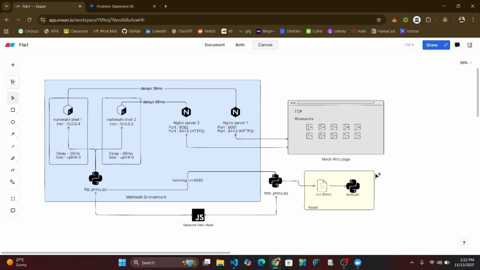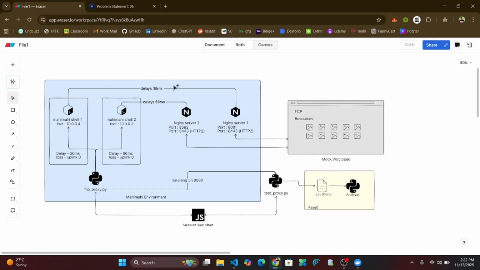This is the other way in which we are implementing Mahi Mahi into our workflows. Here we set up two Mahi Mahi shells, shell 1 and shell 2, in particular port numbers and IP addresses, and we put a delay of 30 milliseconds into shell 1 and a delay of 80 milliseconds into shell 2.